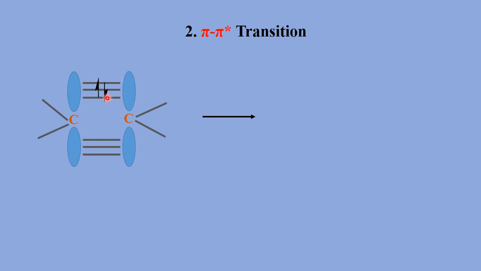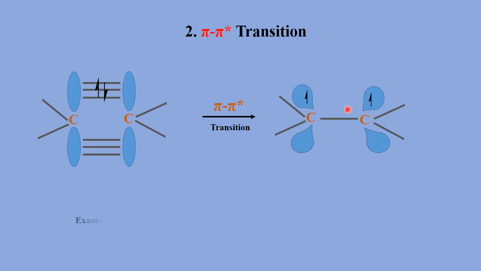So if we irradiate these pi electrons with UV radiation, then there is an excitation of these pi electrons into their antibonding orbitals, that is pi star orbitals, like this. Examples of these types of transitions are alkenes, alkynes, carbonyl compounds, nitriles, and aromatic compounds. These compounds contain a carbon-carbon multiple bond, that is a double or triple bond, and this double or triple bond contains pi electrons which are excited into the pi star antibonding molecular orbital.